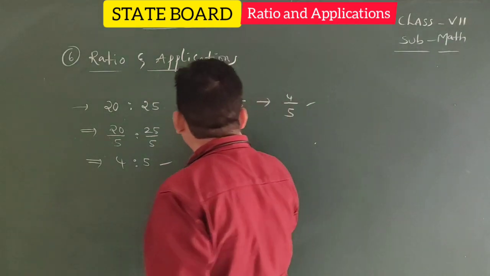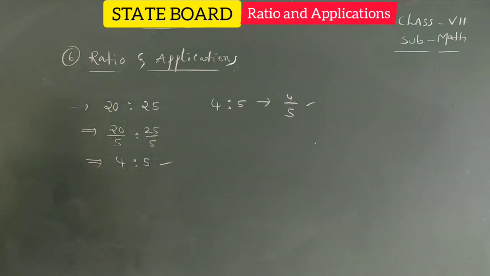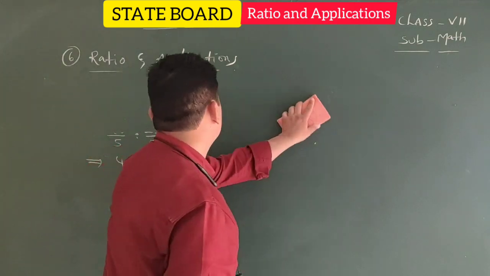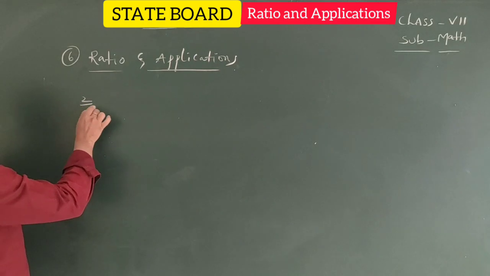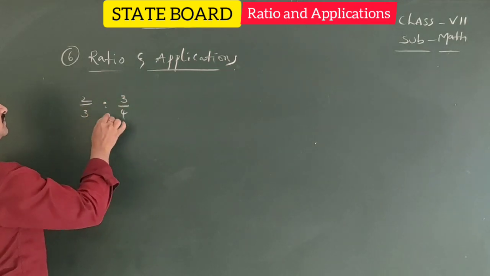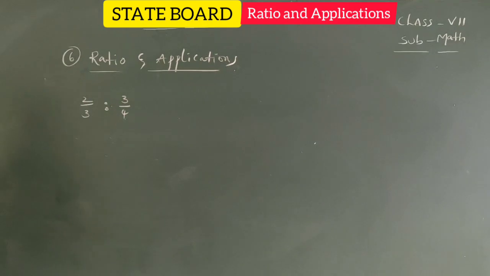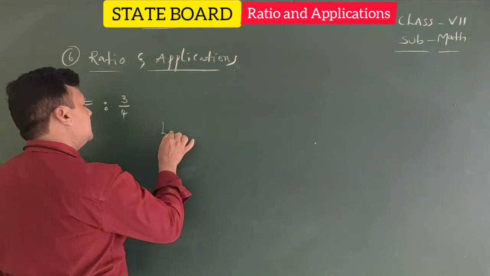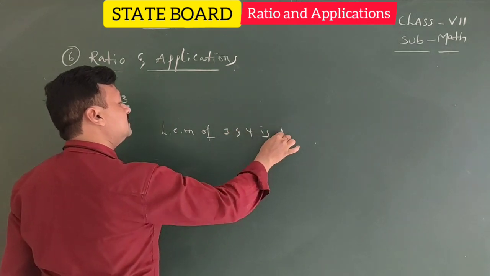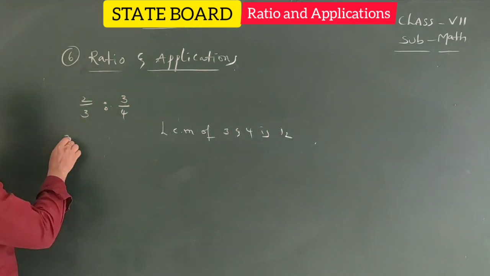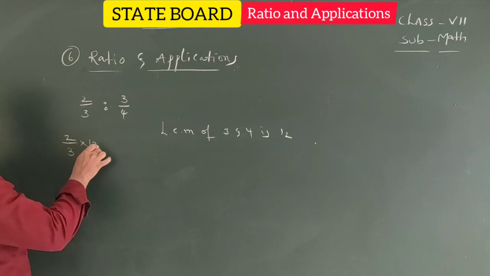Okay, next. Another simplest way. For example, 2/3 is to 3/4 is given. The given ratio is not in simplest form. That's why you need to find the LCM of the denominators. The LCM of 3 and 4 is 12. So you need to multiply by 12 on both sides.